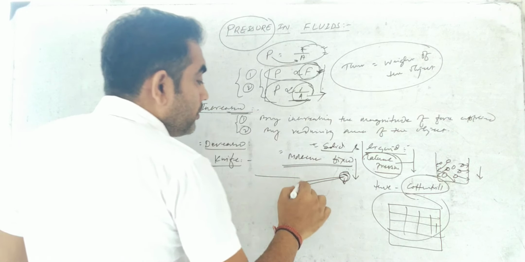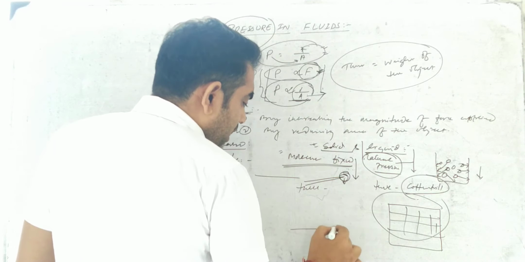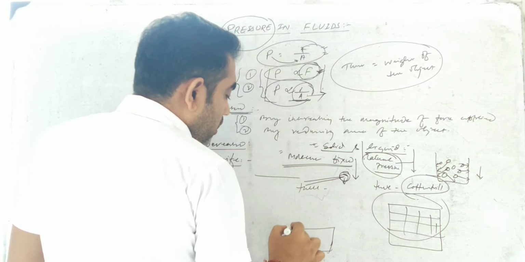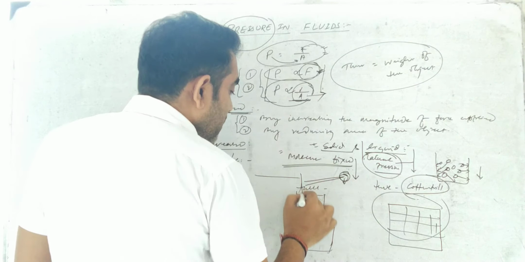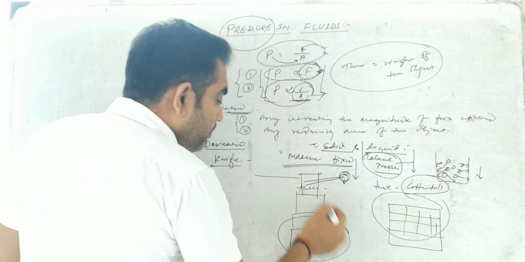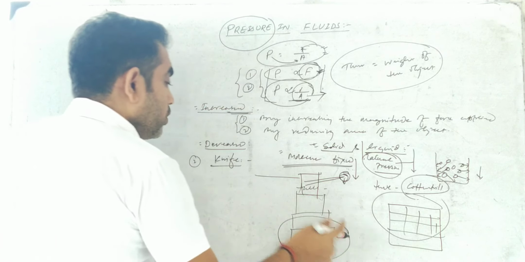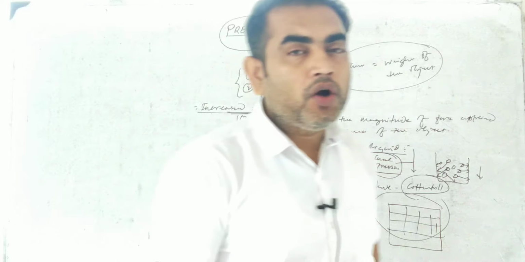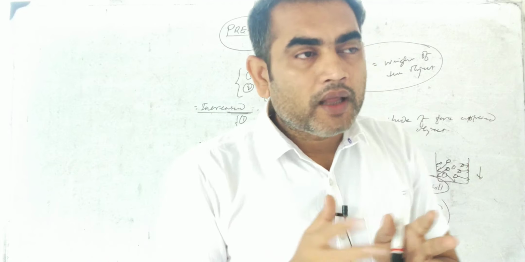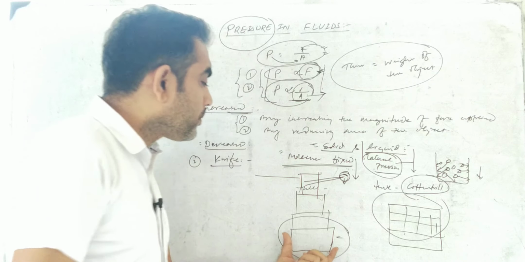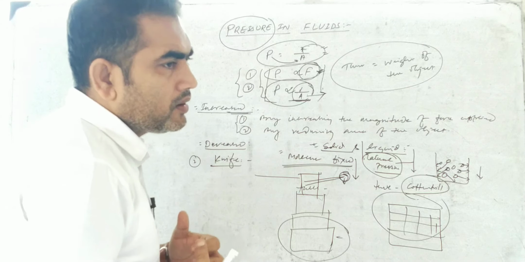Flat buildings and tall buildings are made in this manner. That means the base is broad, then the upper portion will be a little less than this one, then the upper portion a little less again. So the base of tall buildings is made broad. Why? Because of the same thing: the area of contact of the base is much larger than the upper surface, so it will reduce the pressure on the ground and the structure will remain safe, as it will not exert that much pressure.